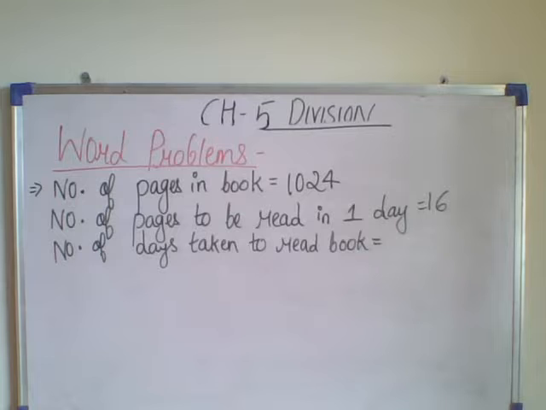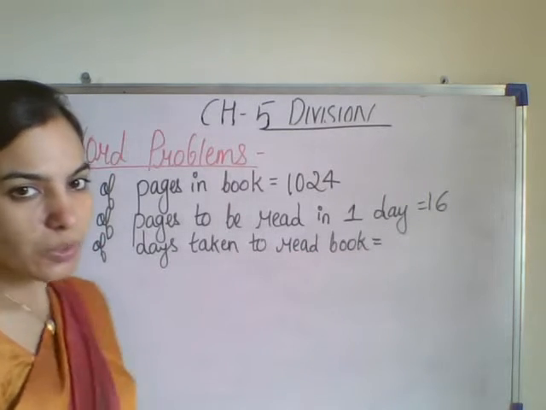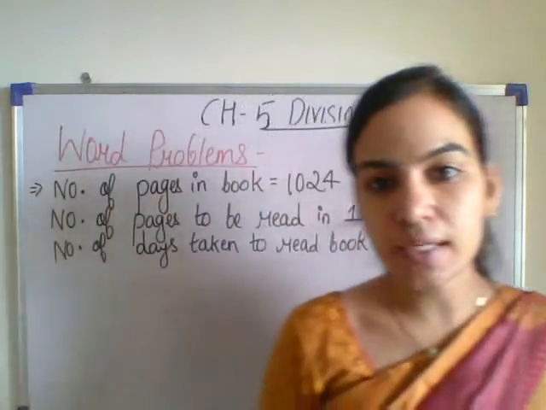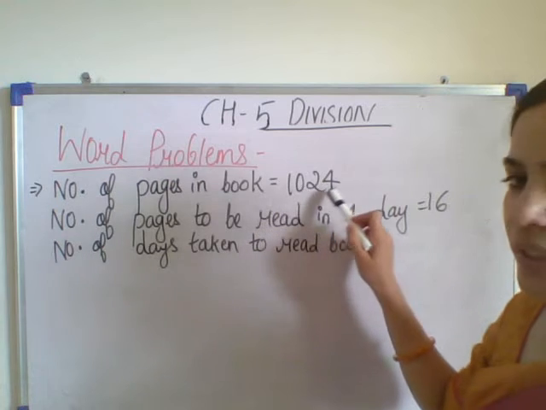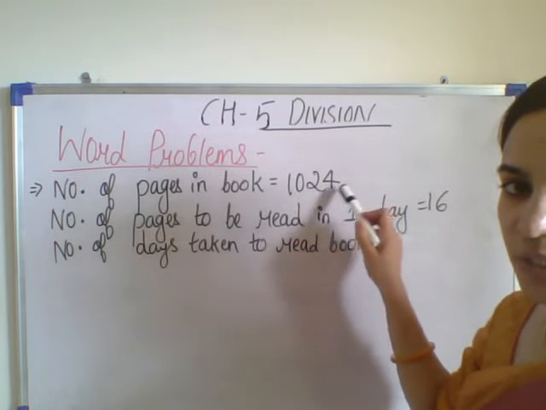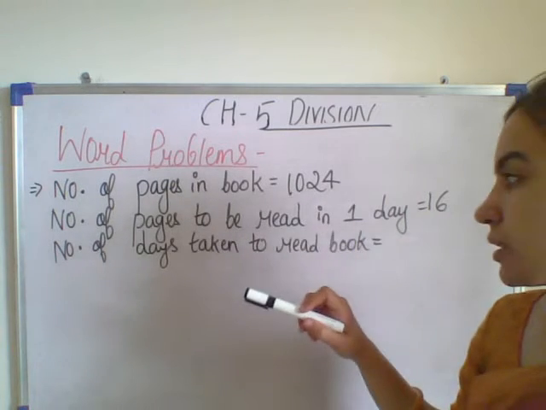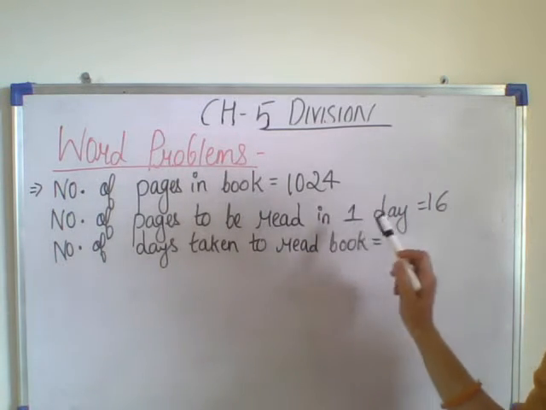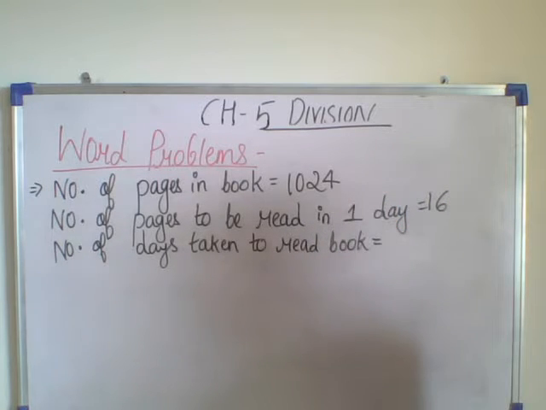So what do you have to find out? The number of days taken to read the book. So what is given in the question? That there is a book. That book contains 1024 pages. 1024 pages are there in the book, and Ayushri in one day will be reading 16 pages of this book. So we have to find out in how many days Ayushri will read the book.